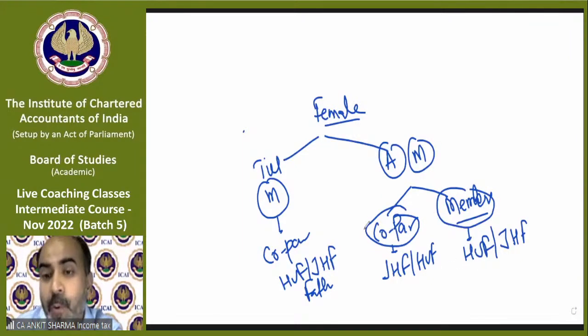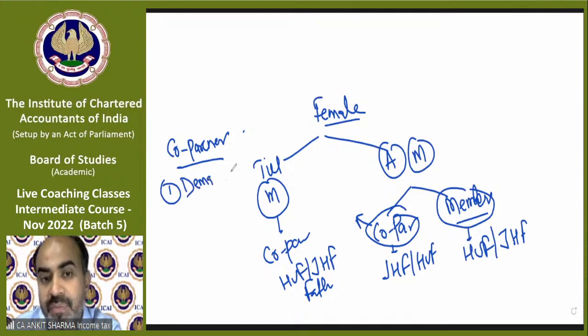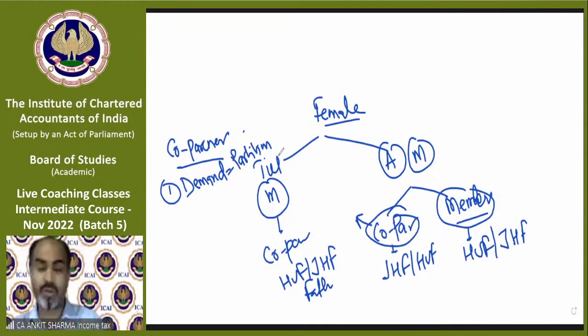If you are a co-partner in any HUF, that gives you power. A co-partner has two powers. One, he or she can demand partition. That means he or she can demand partition. If you are under Dayabhaga, in that case, we can demand partition after the death of the father. We have already discussed it. And if we are under Mitakshara, then we can demand partition by birth, of course.